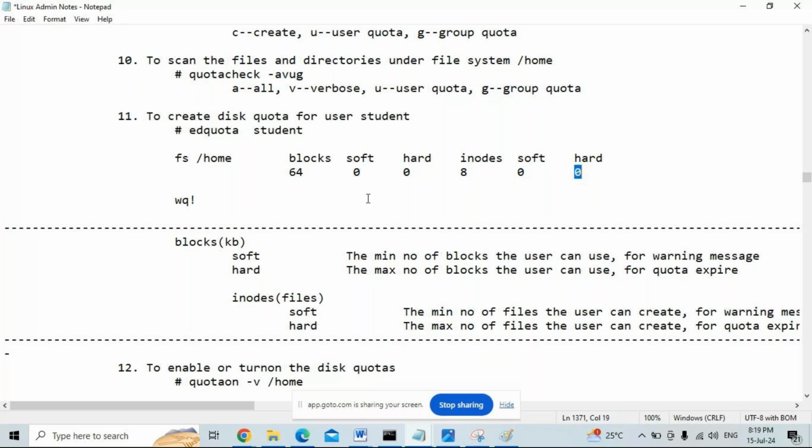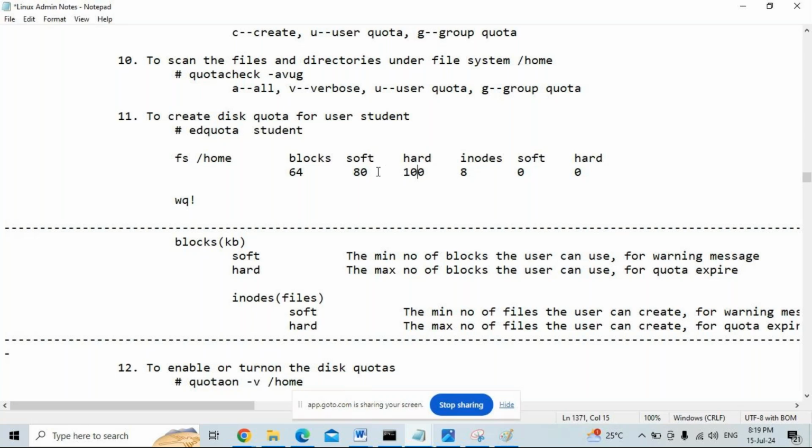So this is the default line. The meaning of that is no quota has been created for this user. Now you have to set the quota. Soft limit, for example, 80. When the user reaches the soft limit of 80 blocks, that gives the warning message. Soft limit is for warning, but he is able to create up to 100 blocks. That is called the maximum.